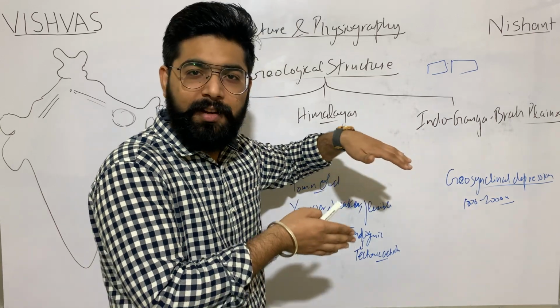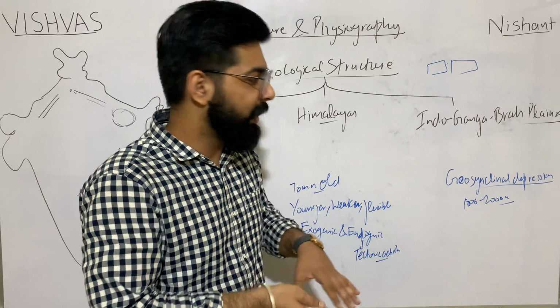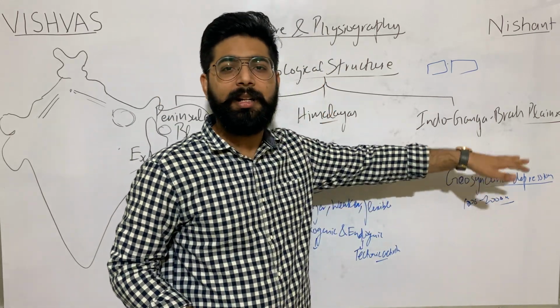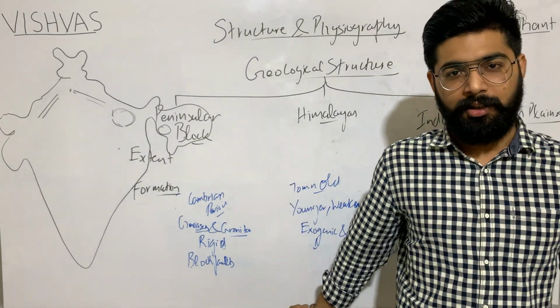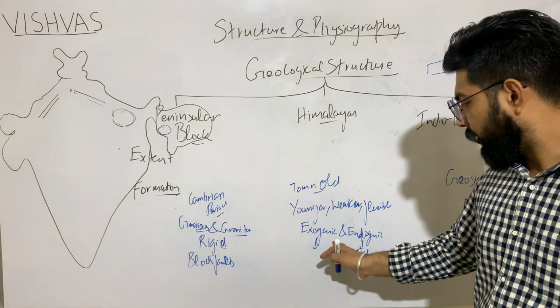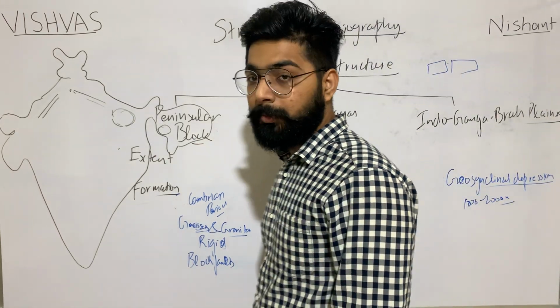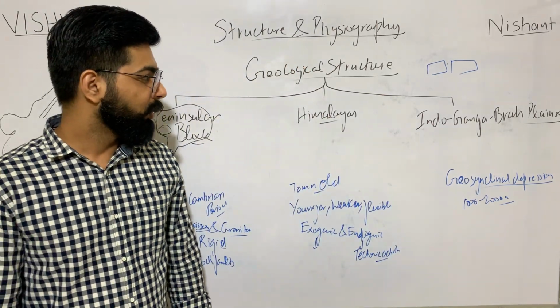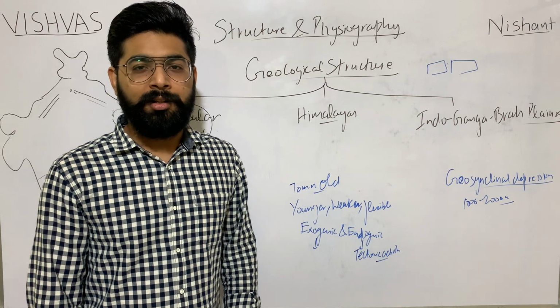These rivers have deposited on the foothills of the Himalayas, and this depression of 1000-2000 meters has been filled by the sediments of these rivers. Connectivity: exogenic forces leading to the filling of the depression. So this is how NCERT explains the geological structure of India.